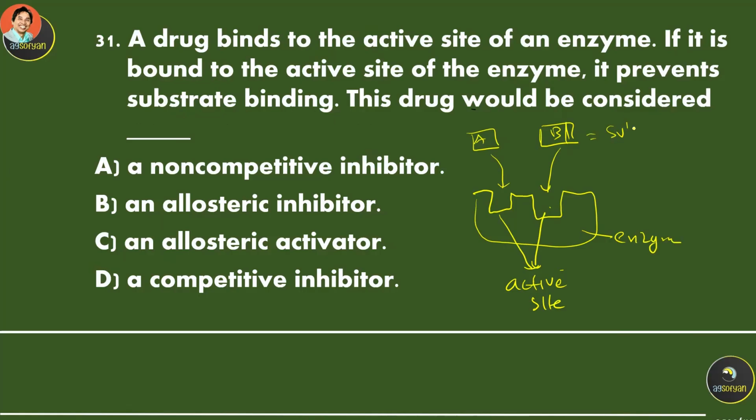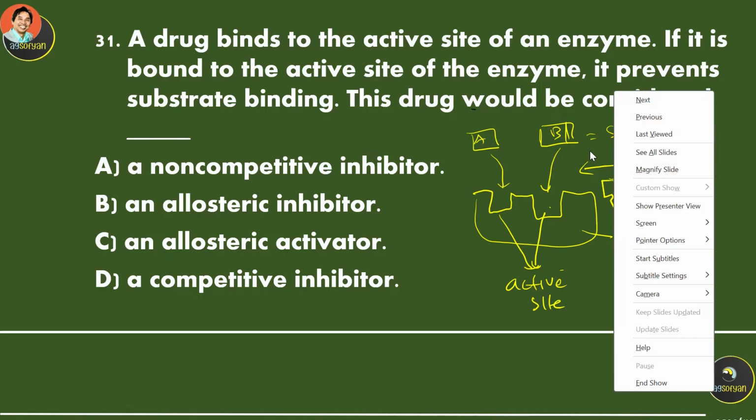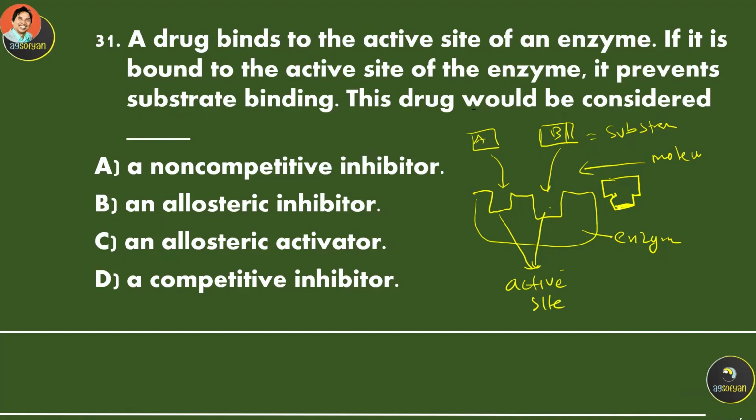And this is the substrate. If there is another molecule, maybe looking like this, this one can also be put here. So it actually competes for the active site. This one is called a competitive inhibitor, which is the molecule that competes for the active site.